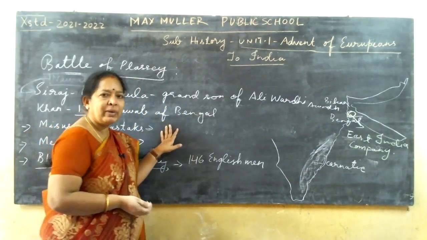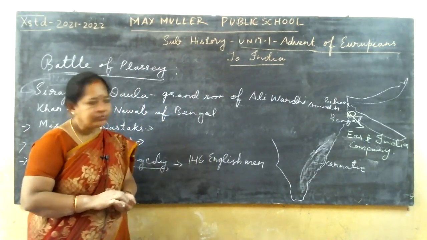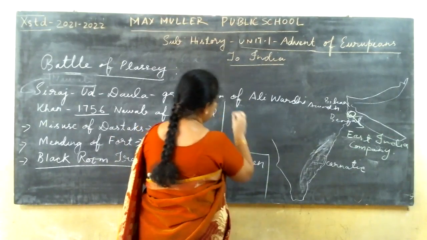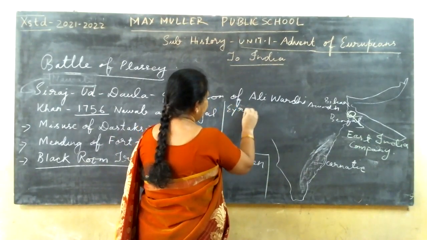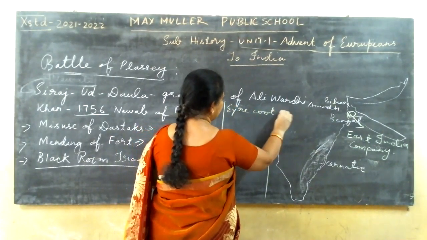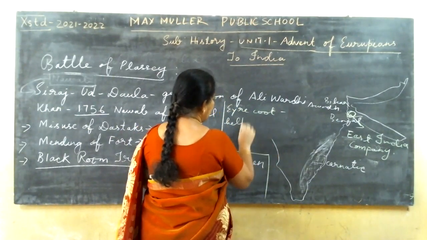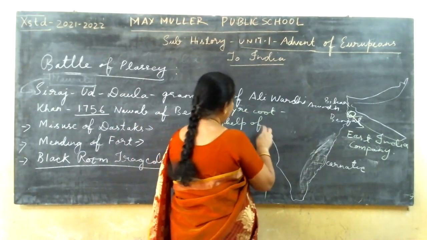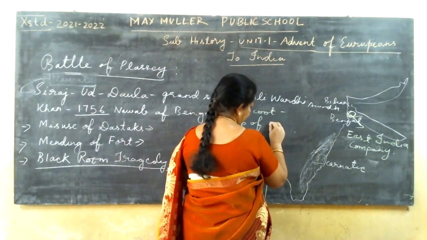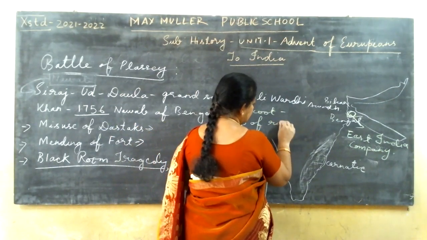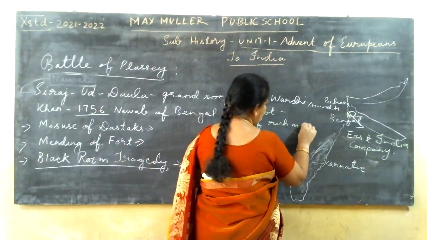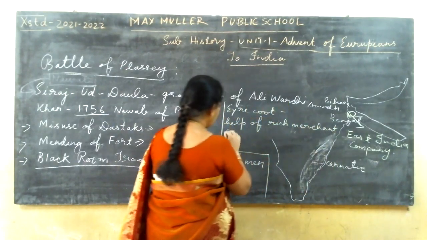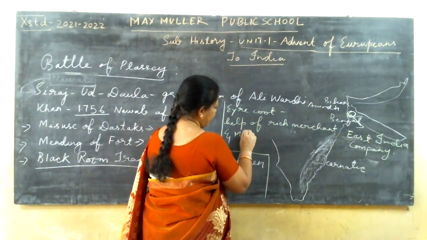And also Mir Jafar. He took the help of rich merchants and Mir Jafar.